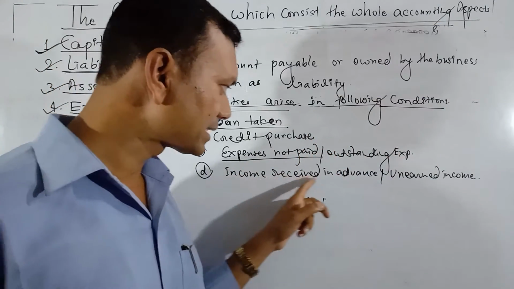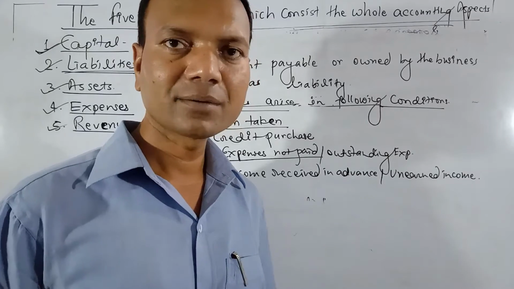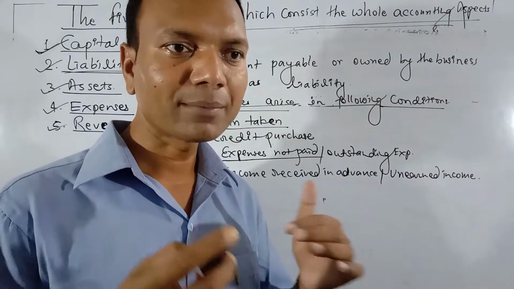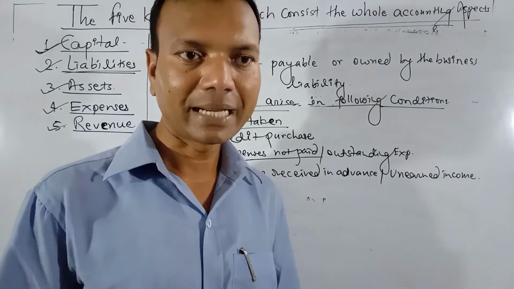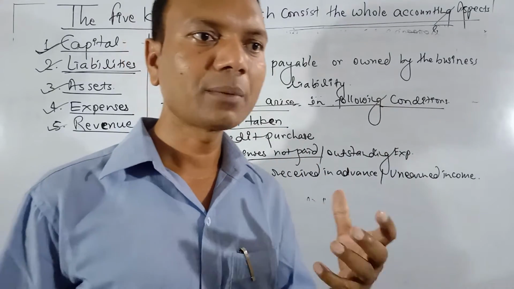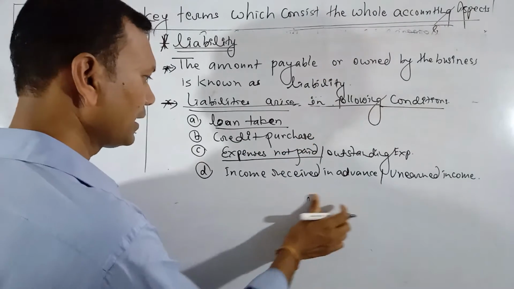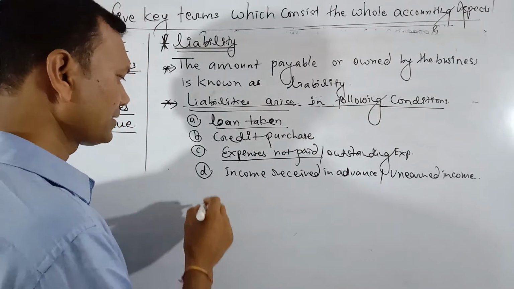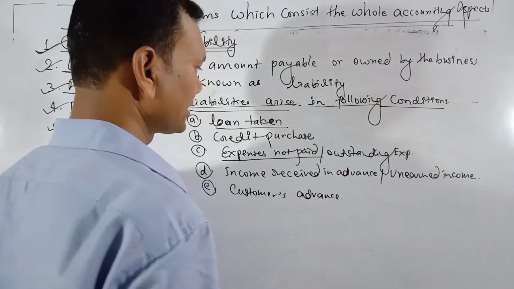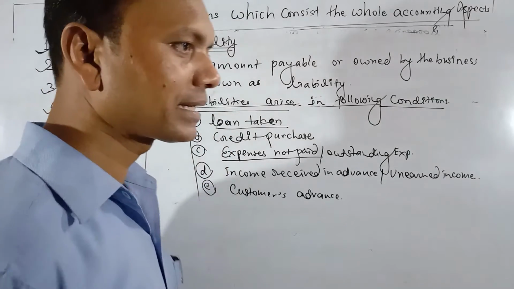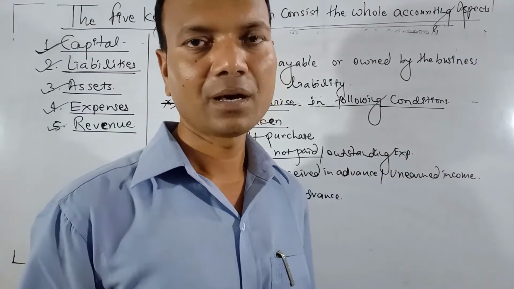Next one, income received in advance or unearned income. We have received commission, but we have not given service for that one. That is, we have taken in advance. We sometimes take advance from the customer as well. You can say customer's advance that we have received. These are the situations which create liabilities for business organizations.